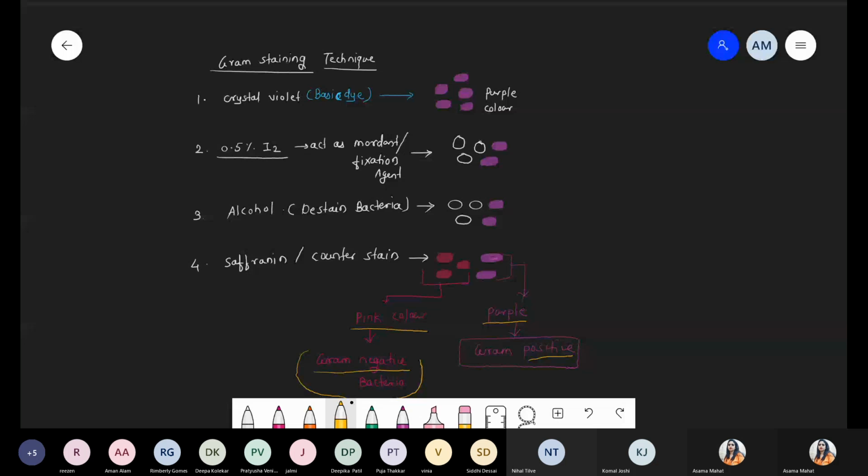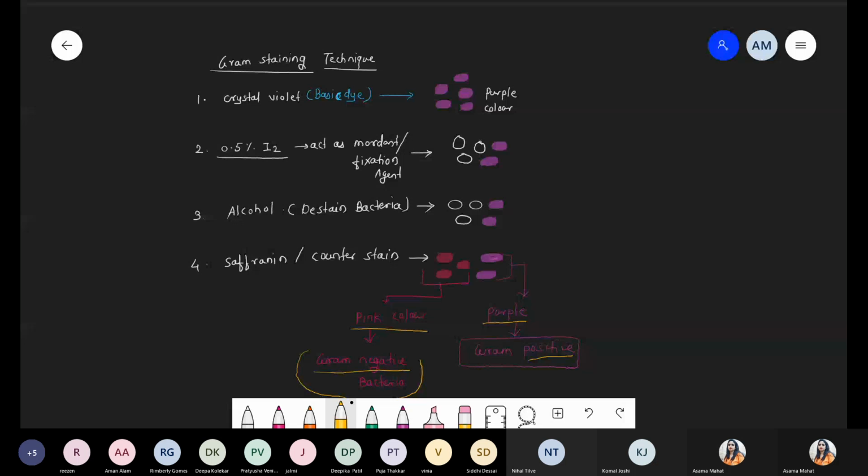Iodine is used because we want to fix a color. If it is gram positive, they can retain that crystal violet color, so we are applying the iodine. And if gram-negative bacteria, they can repel. Again, we are talking about alcohol. Alcohol acts as a destain for the bacteria. So if it is not gram positive, after the alcohol application, whatever violet color is present, that entire violet color will be released because alcohol can destain the color.